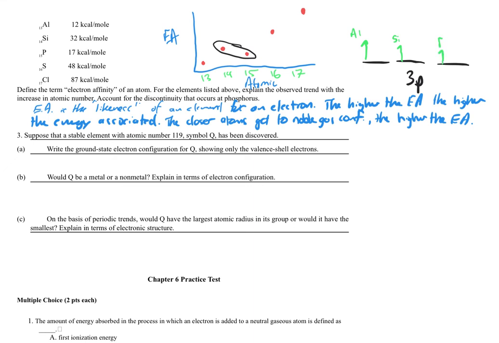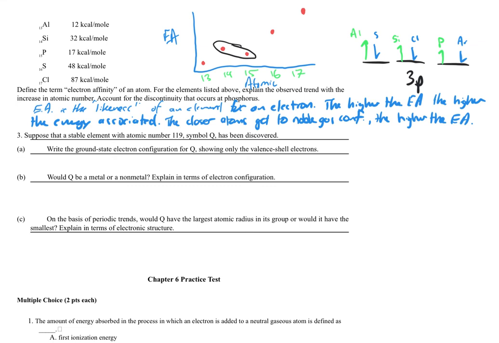Third one, phosphorus. And then if we go on, we can continue. I'll go ahead and change to blue. Sulfur, chlorine. And then if we kept going, we would get to argon.